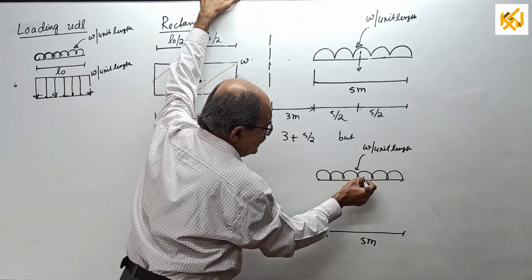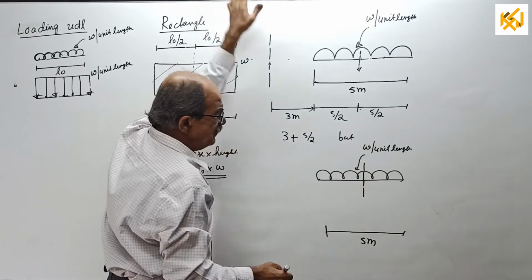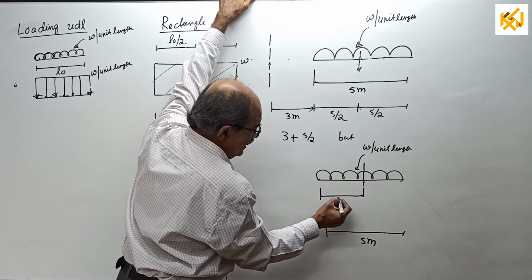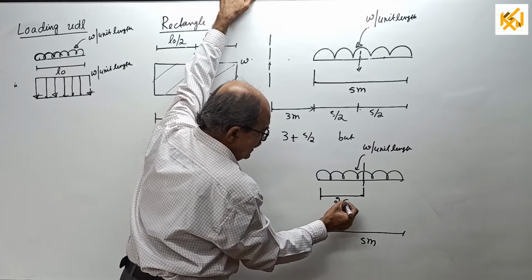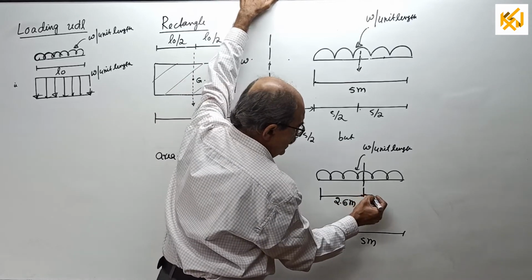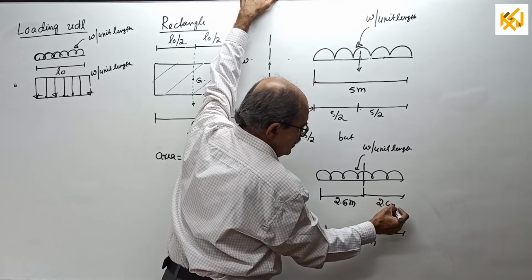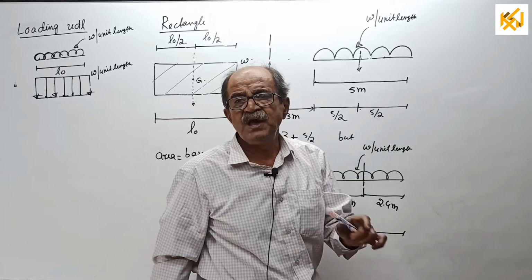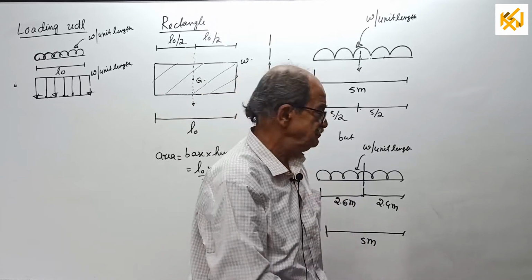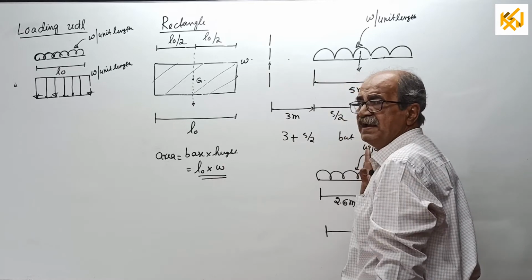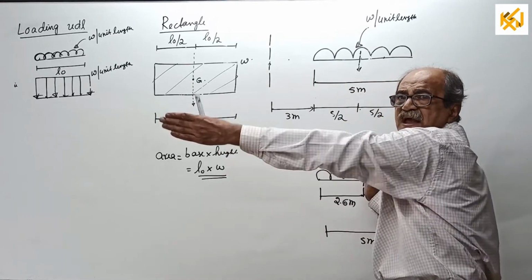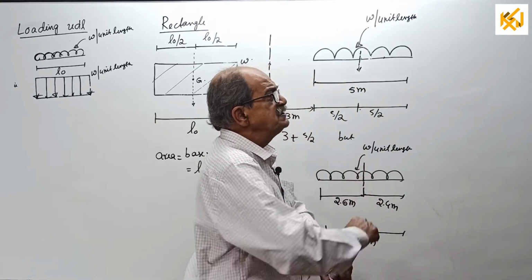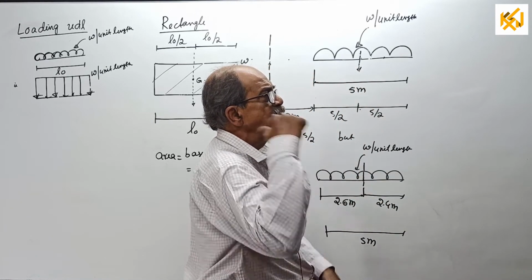Suppose you want bending moment somewhere here. This is where you want bending moment. Some distance is required here, say any distance for the 5 meter, say 2.6 meter, random. Then this will be 2.4 meter. Now see, when you want bending moment here, the principle is you have to consider only one side. These will all be told in the class later. Come there, either look this side or look this side. Decide one side and then look at that side only. Never look at the other side.